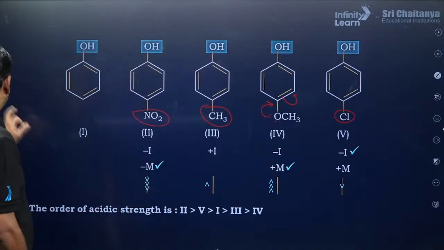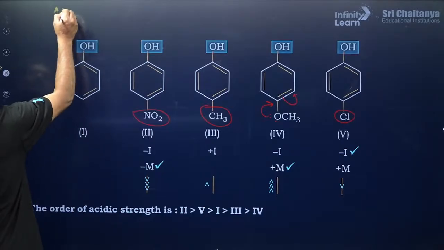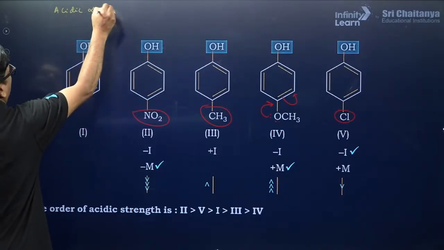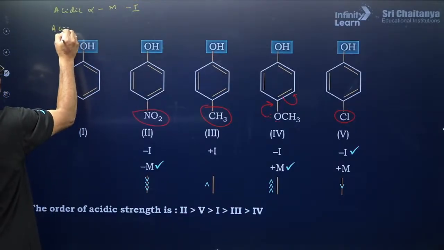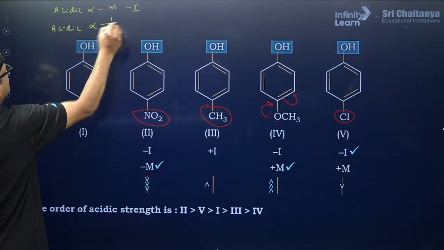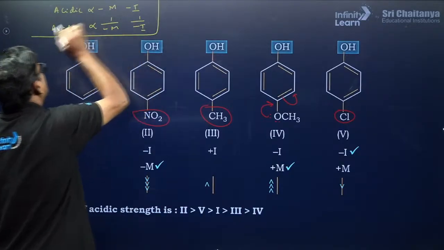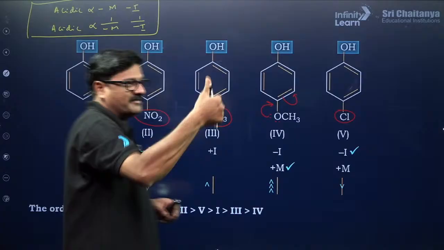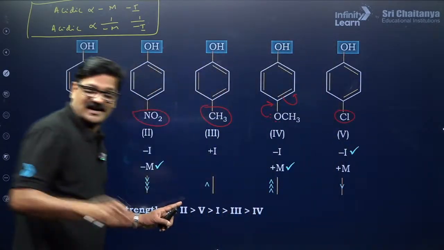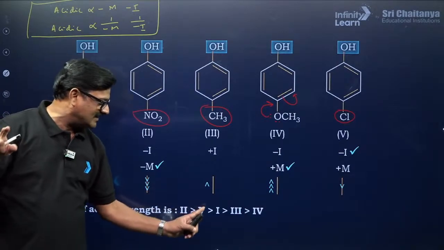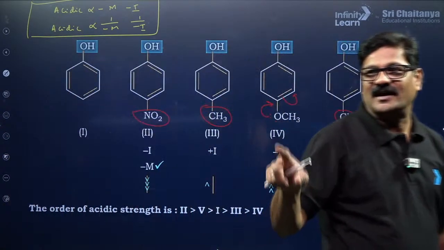So, my dear children, acidic nature is directly proportional to negative mesomeric or negative inductive effect, and acidic nature is inversely proportional to positive mesomeric or positive inductive effect. So this is the thumb rule everybody should have in your hand. So you are going to say 2 is greater than 5 is greater than 1 is greater than 3 is greater than 4. Are you getting or not?